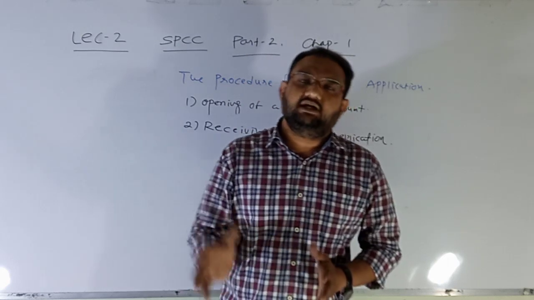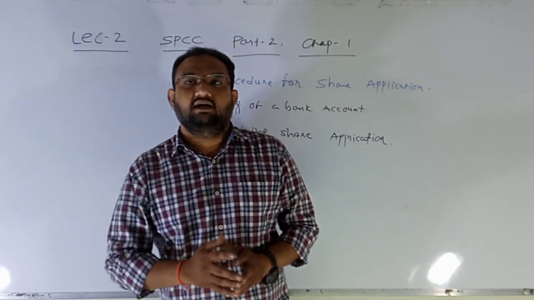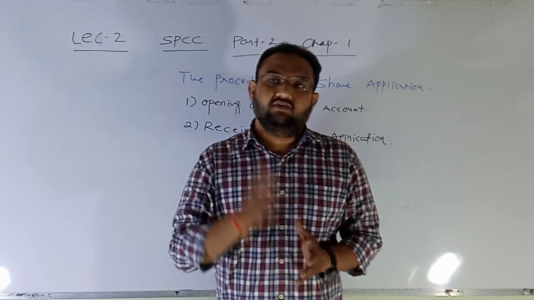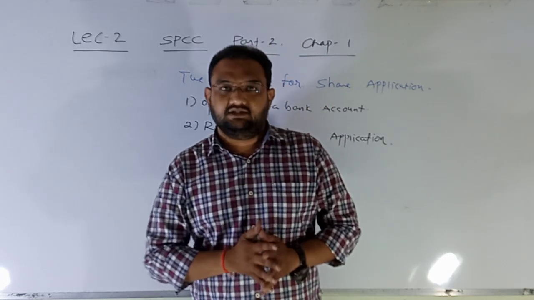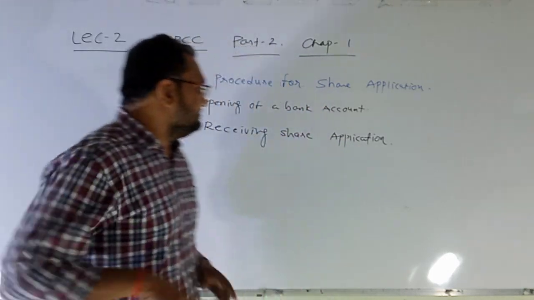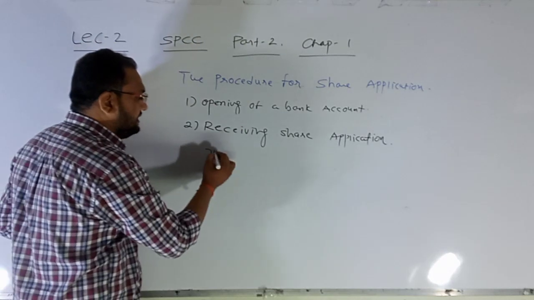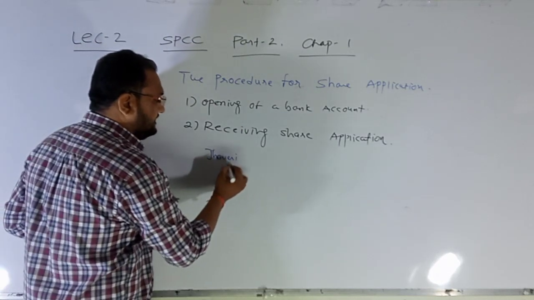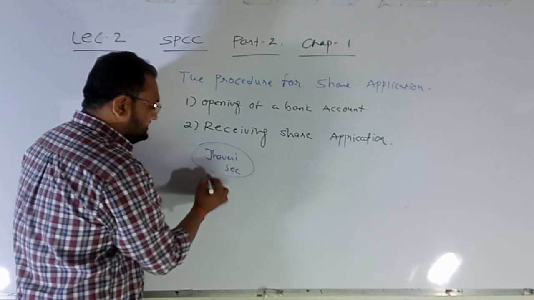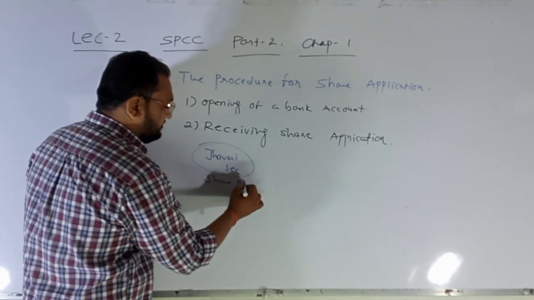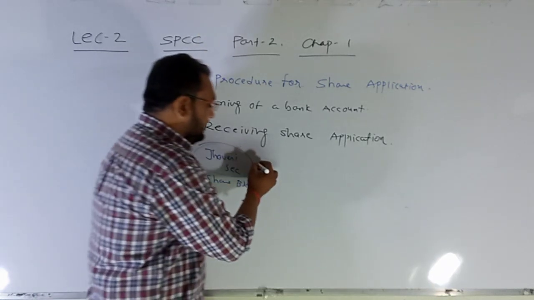Nowadays, the majority of brokers give you the facility to collect forms from the investors. Say, for example, I have an account with Zaveri Securities. This is the share broker.